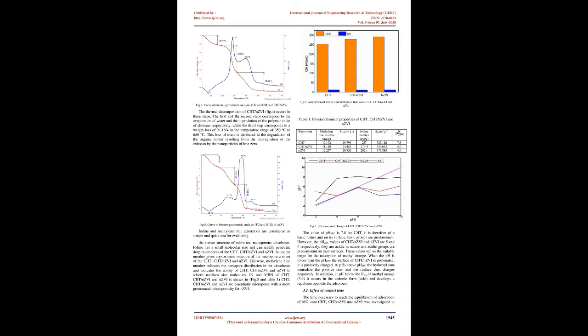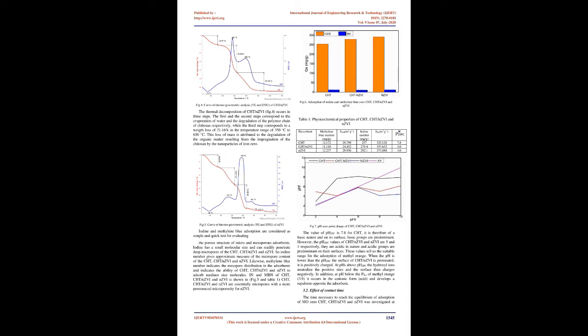The peaks at 1654 cm-1, 1620 cm-1, and 1614 cm-1 respectively for CHT, CHT/nZVI and nZVI correspond to the elongation vibration of the C=O bond of the carbonyl group. The peaks at 1419 cm-1 and 1375 cm-1 for CHT, 1425 cm-1 and 1375 cm-1 for CHT/nZVI, and 1423 and 1338 cm-1 for nZVI correspond to the CN bond.